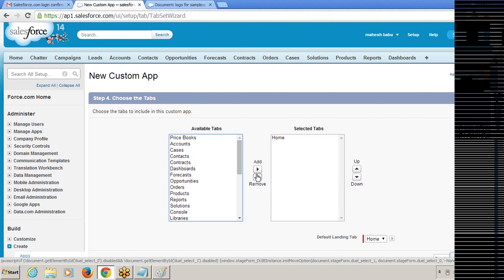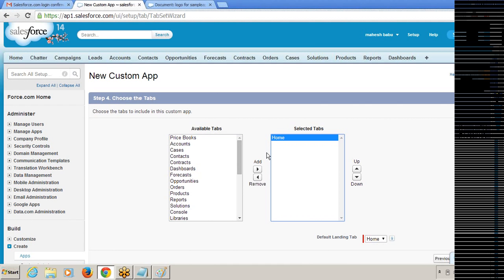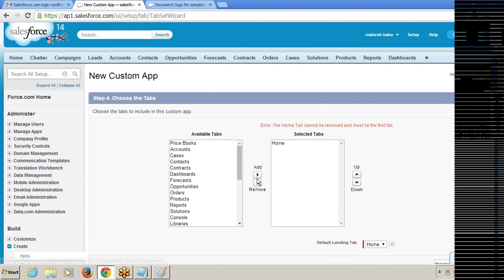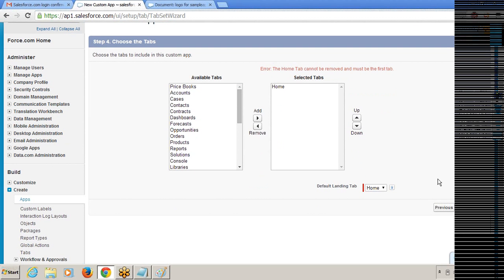I don't want to use those standard tabs. I don't want to use CRM. So don't add any tabs. And I don't even want the home tab. Just remove this home tab. No, you can't remove the home tab. The home tab should be the first tab, and you cannot remove it. It's a compulsory tab, right? So the home tab will be the default tab in every application. Okay, that's fine. I'm clicking on the next button.